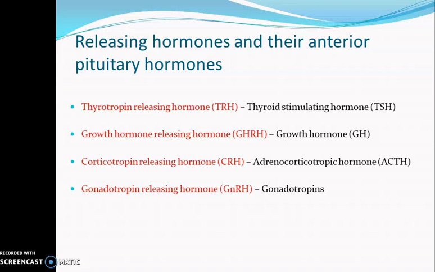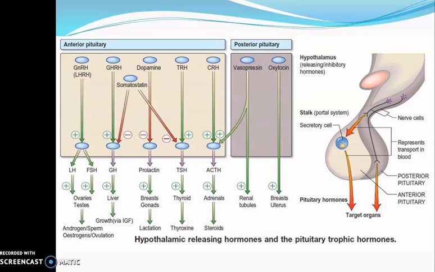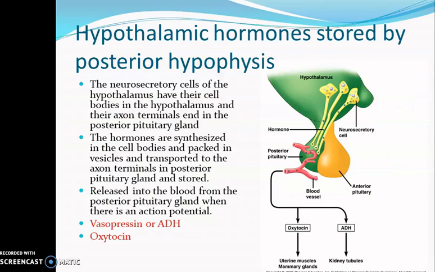Then gonadotropin releasing hormone, GnRH, that is secreted by the hypothalamus and it is controlling the secretion of gonadotropins by the anterior pituitary gland. So this slide shows the different hormones which are secreted by the hypothalamus and the corresponding anterior pituitary hormones that they influence.